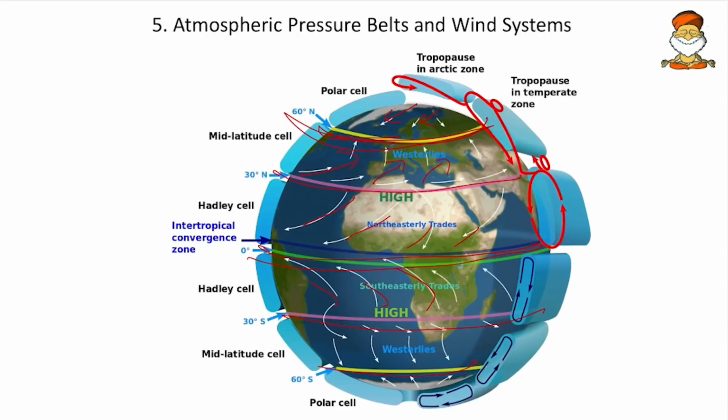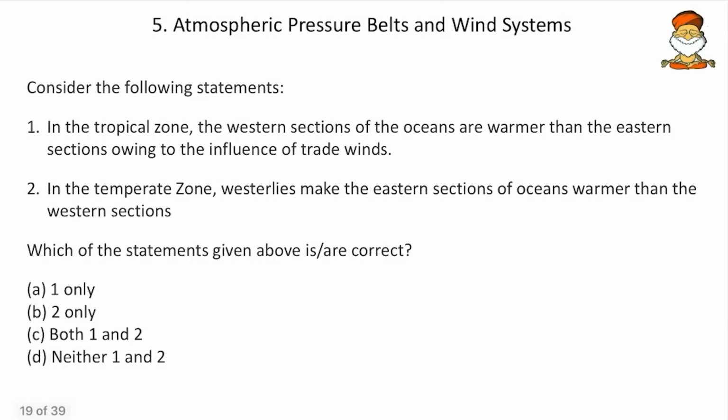Whenever conceptual questions are asked, you take an evidence based analysis. So going with this question: in the tropical zone, the western sections of oceans are warmer than the eastern sections owing to the influence of trade winds. Okay, so here we take the Pacific Ocean. In the Pacific Ocean, here we have South America, and then here we have the Asia Australian coast. So the trade winds in the tropical zone will be moving from the east towards the west.